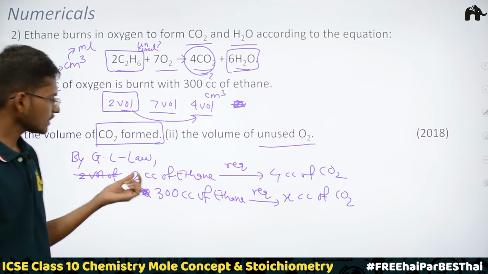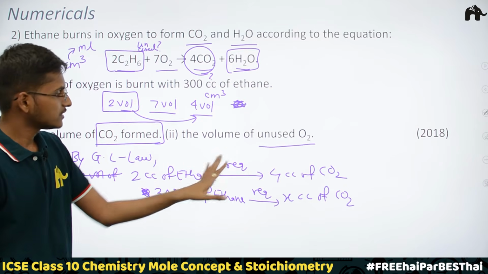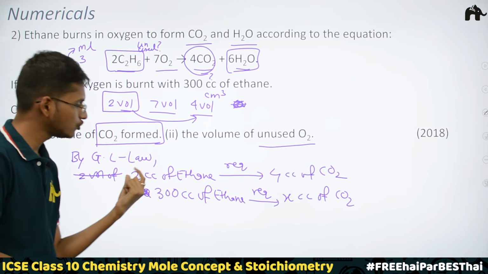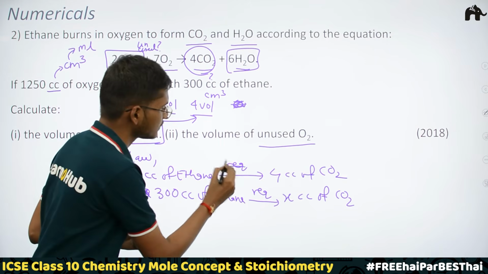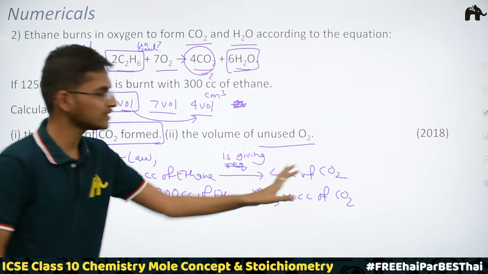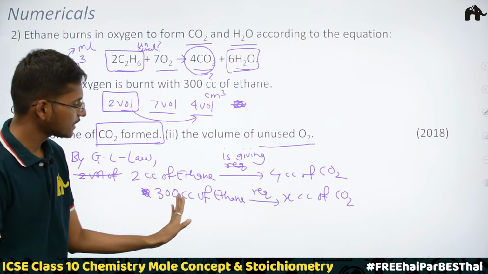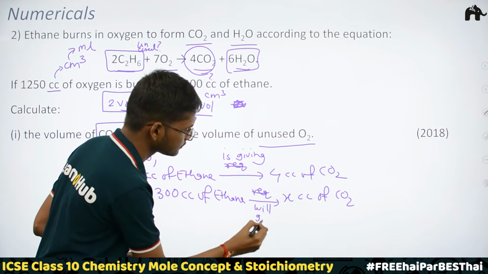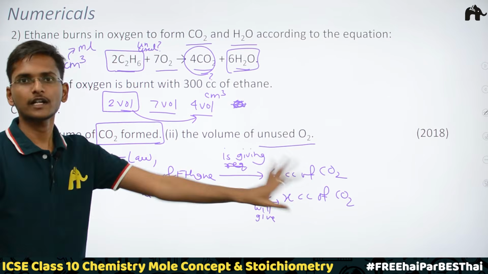So 2 cc of ethane is required to produce 4 cc of carbon dioxide, or else I can write 2 cc of ethane is giving 4 cc of carbon dioxide. So 300 cc of ethane will give x cc of carbon dioxide.